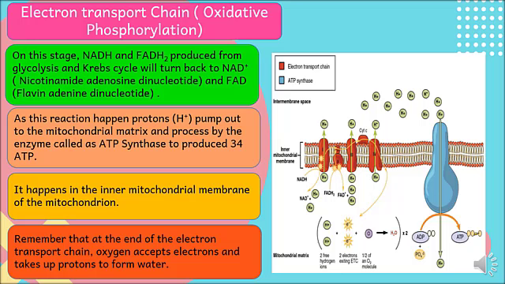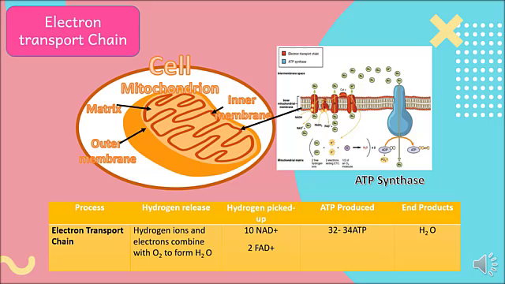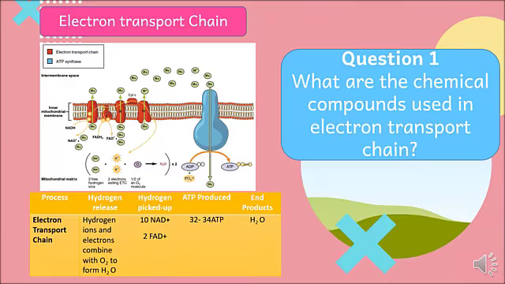Remember, at the end of the electron transport chain, oxygen accepts electrons and takes up protons to form water. I have here a tabulated data on the chemical reaction happens in electron transport chain. Please consider this for you to understand cellular respiration easier. Let me check if you absorbed something about electron transport chain.